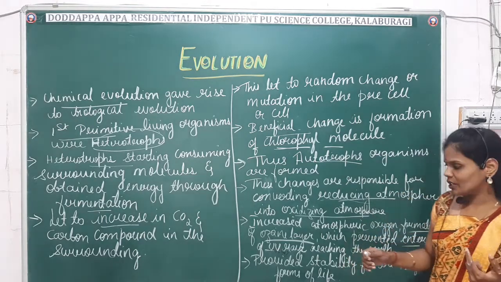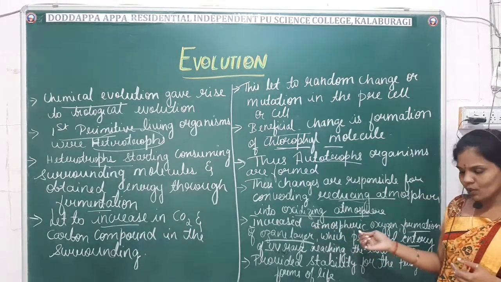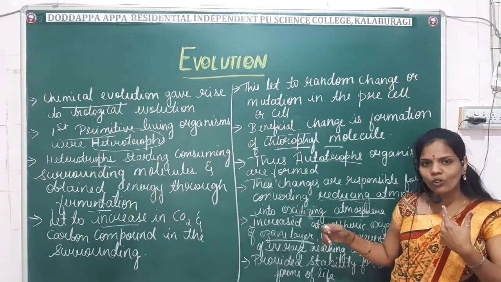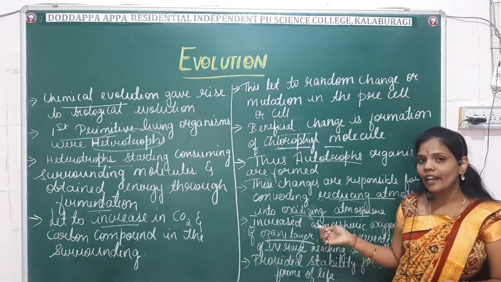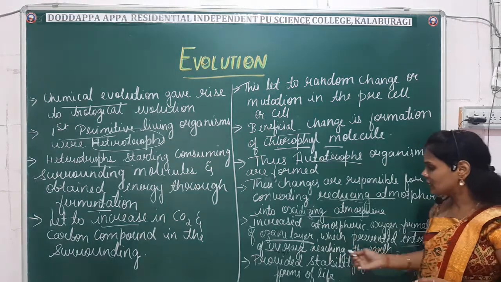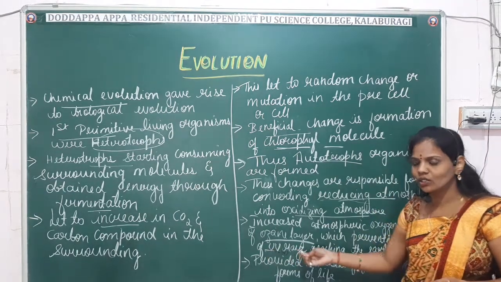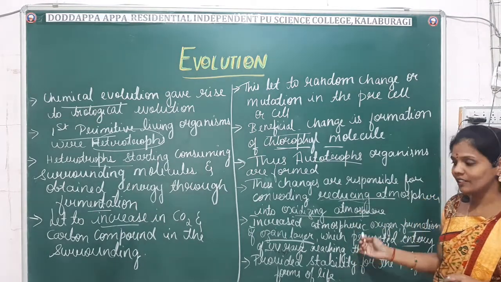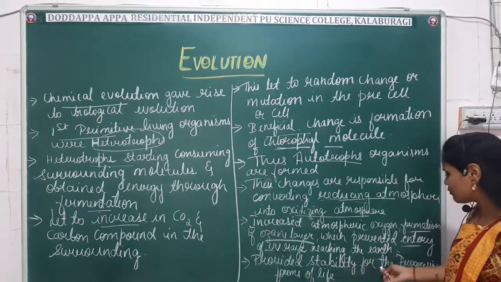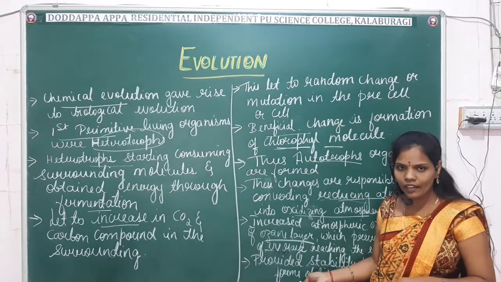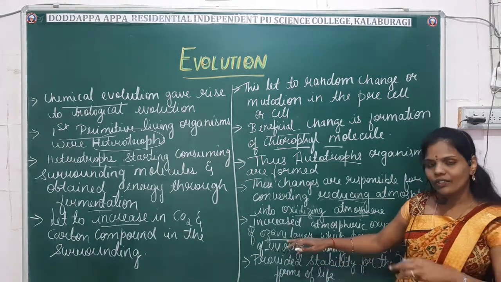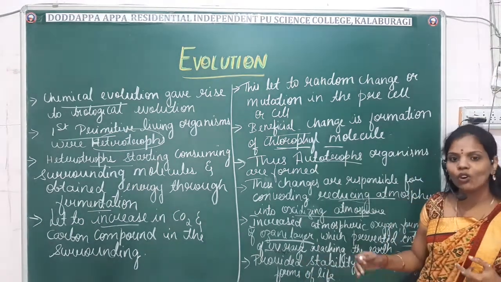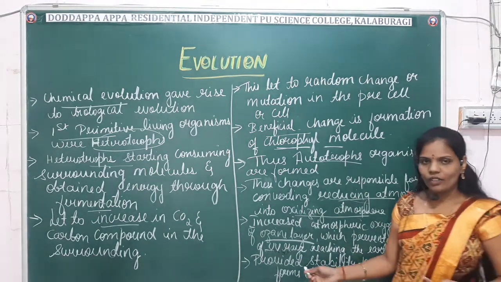So it increased the atmospheric oxygen and led to the formation of the ozone layer. After the formation of the ozone layer, it stopped the harmful ultraviolet rays from reaching the earth. When the harmful ultraviolet rays were stopped from reaching the earth, it provided stability for the progressive form of life. It provided stability for the first form of life. Okay.